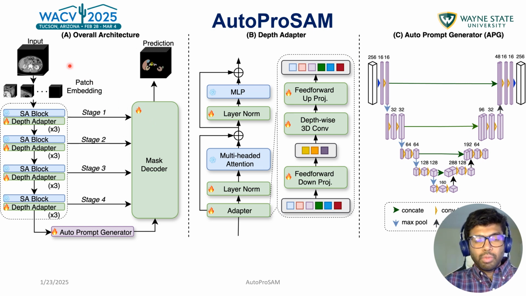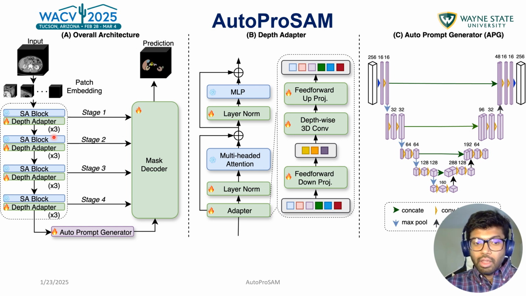So at first, when we see the overall architecture, we can see the mask decoder is trainable, and this is the image encoder which is frozen, most of the blocks. That means that we want to use the encoding prowess of SAM's original encoder. But we do some fine-tuning in the mask decoder, so it gets adapted to medical images for a specific task. And the mask decoder is very lightweight compared to the encoder, so we don't have to train many parameters.